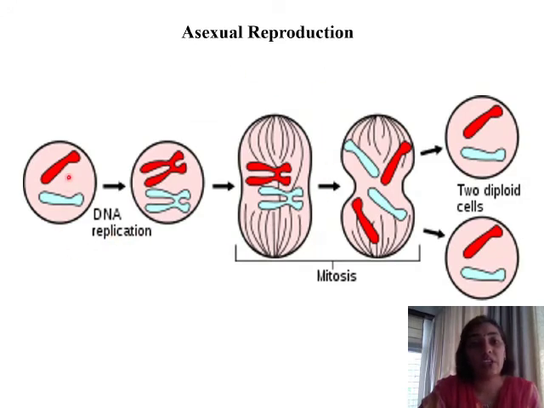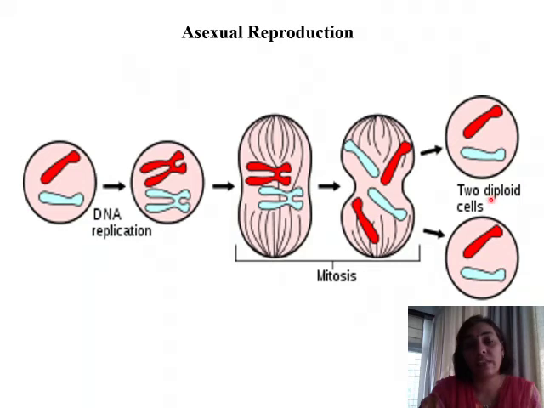Diagrammatic representation we have already seen, but just to revise, here we have one single parent cell which undergoes DNA replication, that is the chromosomes duplicate and the genetic material increases. This further undergoes mitosis, the four phases that we have studied under mitosis, that is prophase, metaphase, anaphase, telophase, which is followed by cytokinesis, and we get two diploid cells.